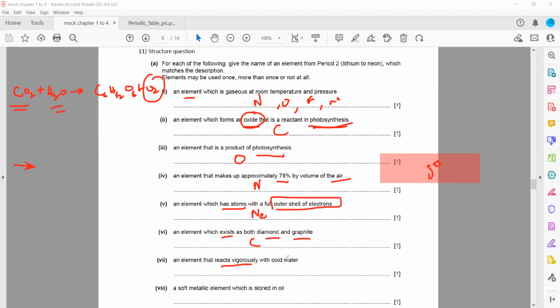An element that reacts vigorously with cold water. Group 1 alkali metals are highly reactive. So that's why it is lithium.